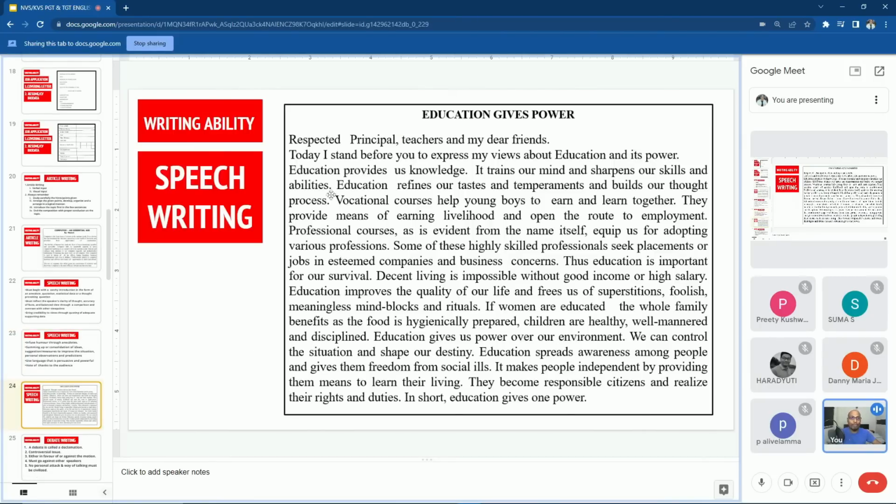And this is an example of speech writing. They are not going to ask you to write it, so no need to worry about this one.